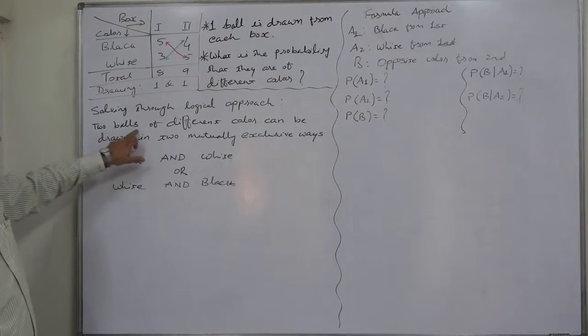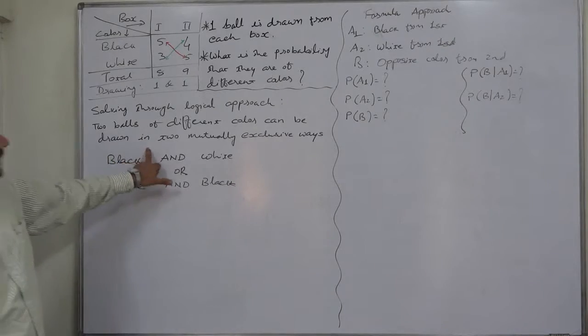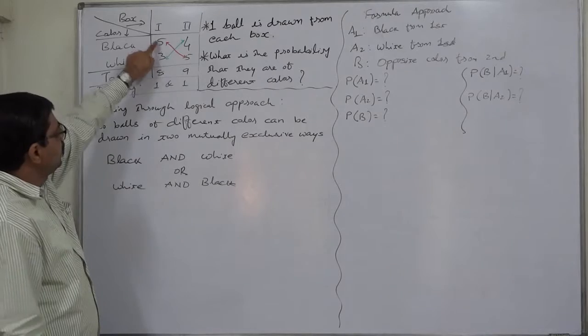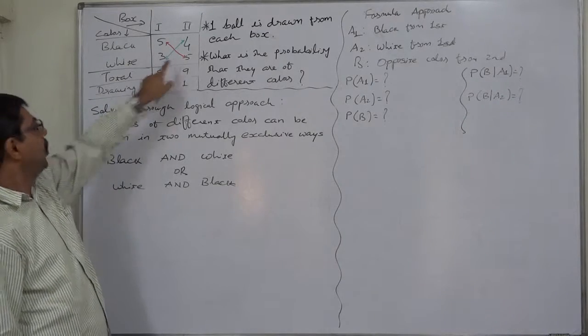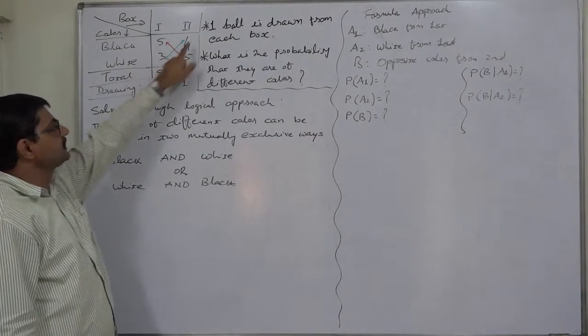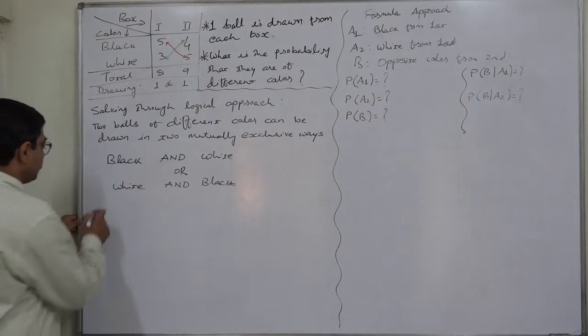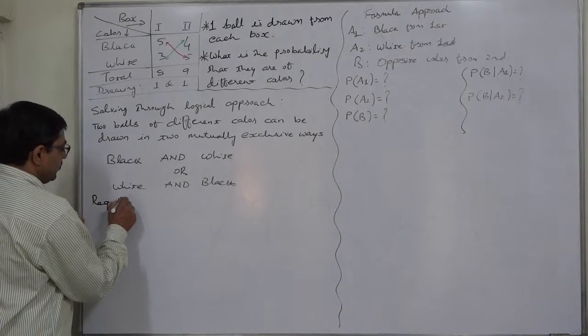Two balls of different color can be drawn in 2 mutually exclusive ways: black from the first box and white from the second, or white from the first box and black from the second. Let us calculate the probability of this event.